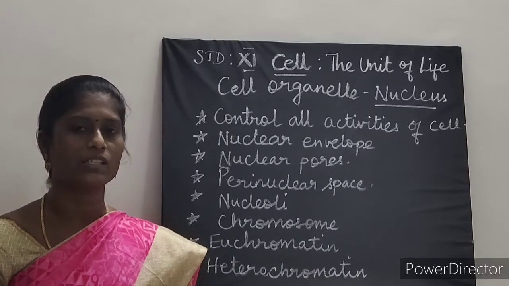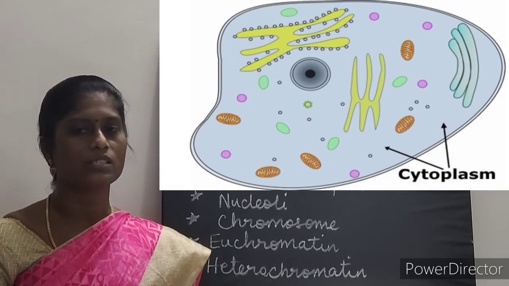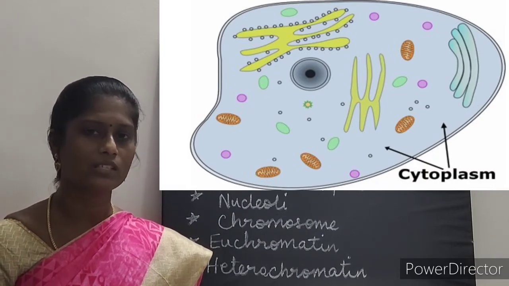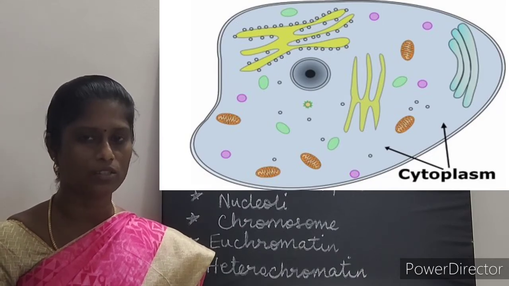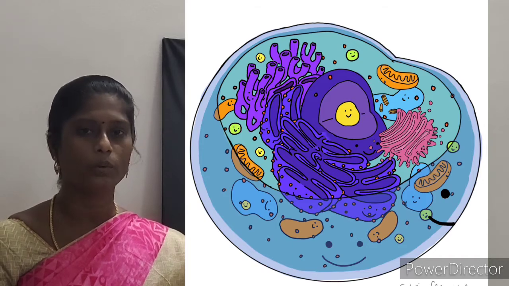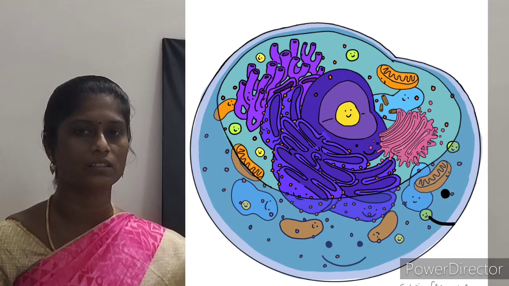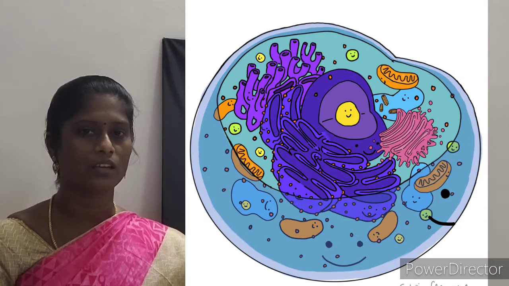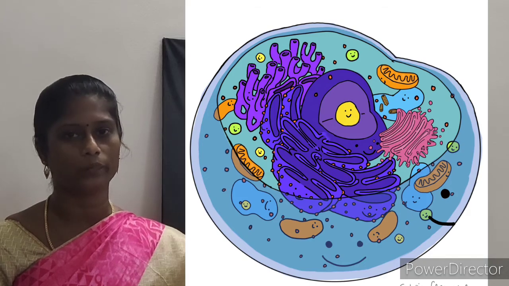In our previous class, we discussed what is a cell and some important cell organelles. What is a cell? Yes, the cell is the structural and functional unit of all living organisms. Do you remember, children, what are the cell organelles we completed in the last class? Yes, it is endoplasmic reticulum, Golgi bodies and mitochondria.